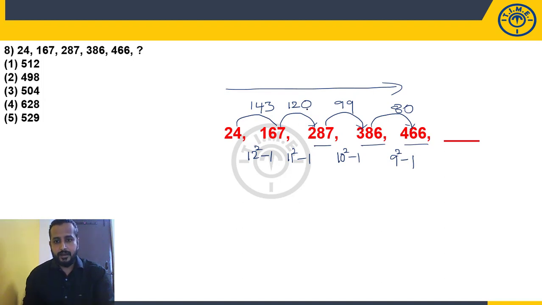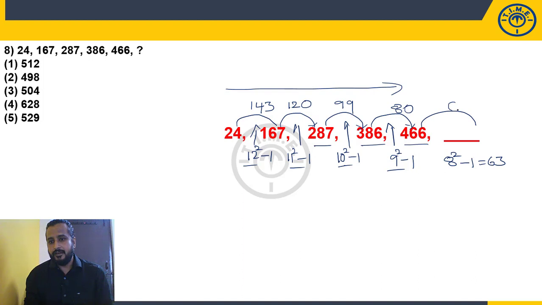So 12 square minus 1, 11 square minus 1, 10 square minus 1. What will be next? 9 square minus 1. So 12, 11, 10, 9. What is the classification? Natural numbers. So before 9, what is the natural number? 8. So what should be my logic? 8 square minus 1, so 64 minus 1, 63. So 466 plus 63 will be my answer. That is 529. So choice 5.